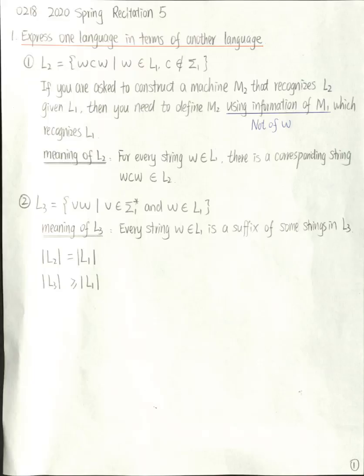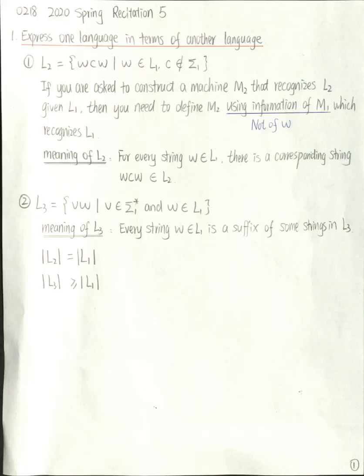The meaning of L2 is, for every string W in L1, there is a corresponding string WCW in L2. So each string in L1 corresponds to a string in L2. So the size of L2 should be equal to the size of L1.